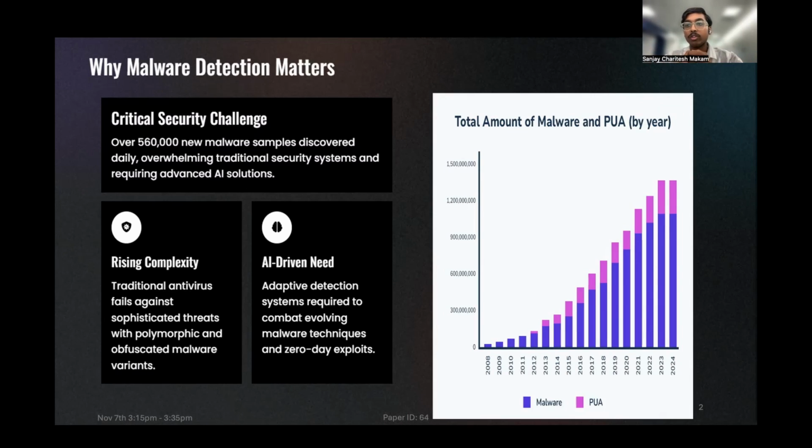You can see the graph on my right side, which shows from 2008 to 2024 how malware is evolving and how rapidly it is increasing day by day. And you can see 2008 is as low as zero and 2024's malware is in the millions.